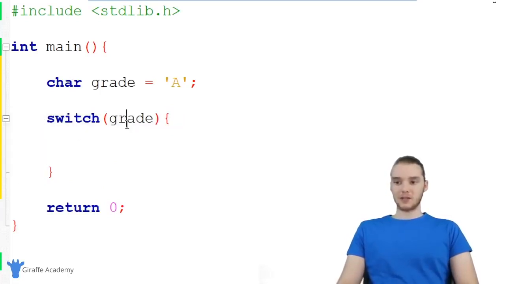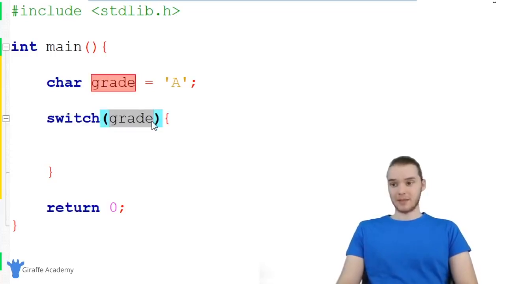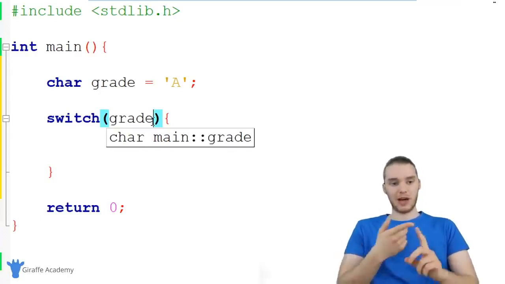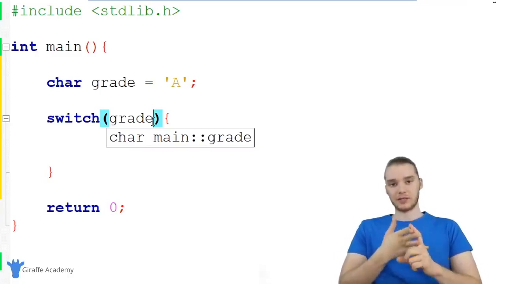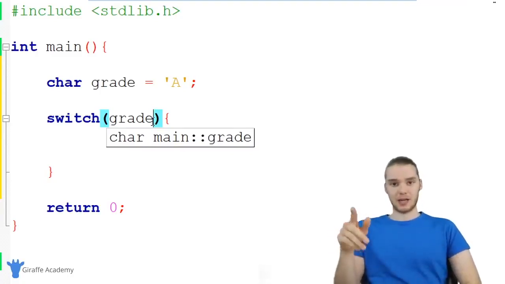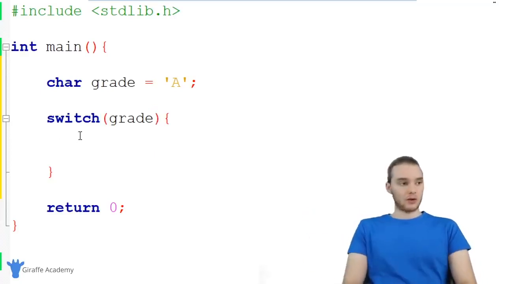Now, here's what I'm basically going to do. I'm going to take this variable that I passed into the parentheses, grade, and I'm going to compare it to a bunch of different values. So I'm going to see if it's equal to one value, then I'm going to see if it's equal to a different value, or a different value, or a different value. And depending on the value that it ends up being equal to, we're going to do something different. And these are what are called cases.